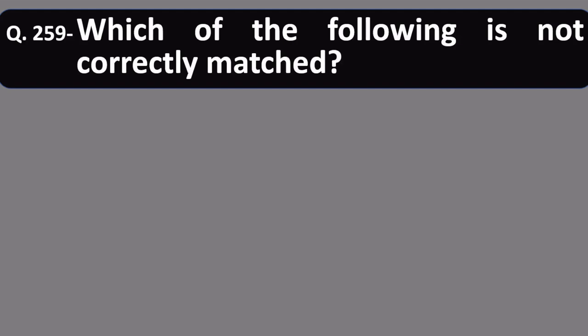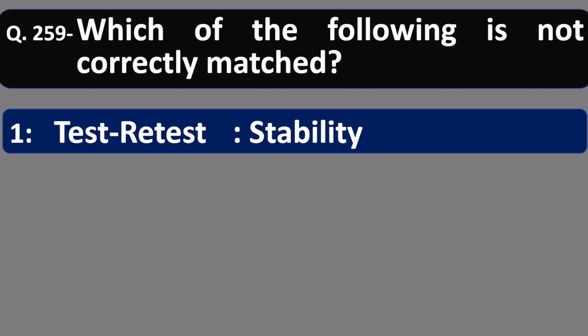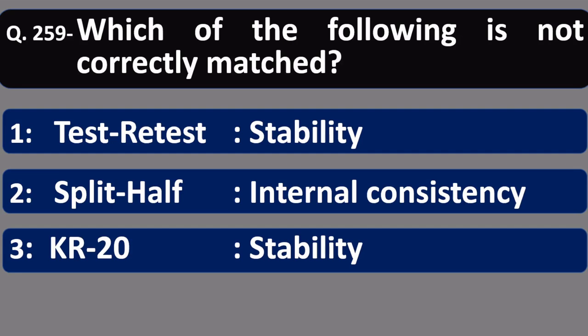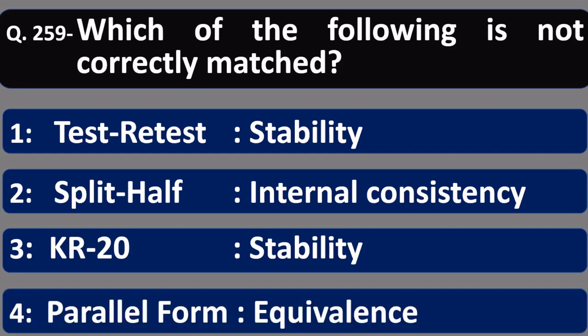Question number 259. Which of the following is not correctly matched? Improper match. Not correctly matched. Number 1, test-retest reliability checks stability. Number 2, split half internal consistency. Number 3, KR20 checks stability. Number 4, parallel form checks equivalence.